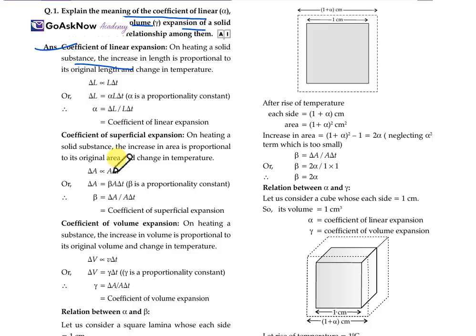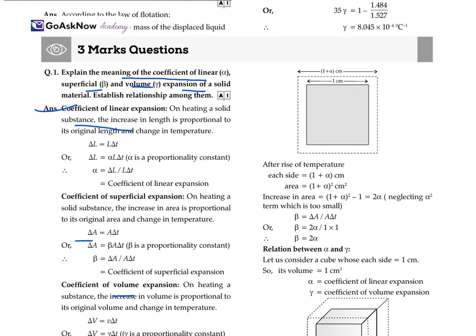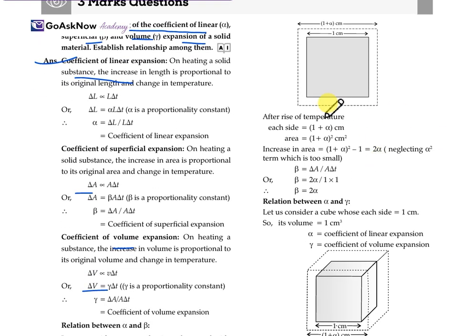For the superficial, it will be with respect to area A, and for the volume, it will be with respect to volume V. We get the values alpha, beta, and then gamma. Now when we talk about the relation between alpha and beta, let us consider a square lamina whose side is 1 centimeter and its area is like this. Alpha is the coefficient of linear expansion and beta is the coefficient of superficial expansion. The rise of temperature is only 1 degree, and it has been explained with the diagram as well.